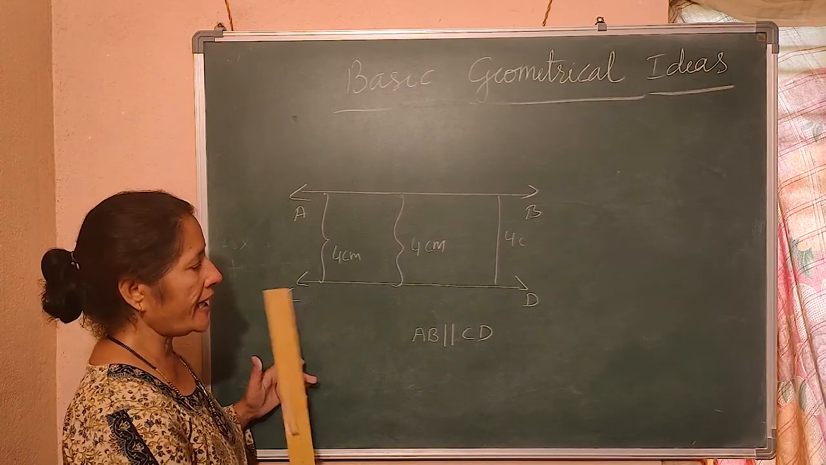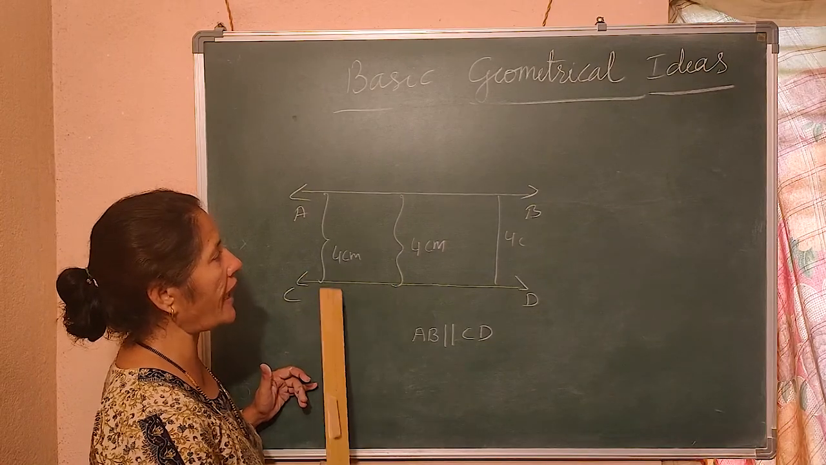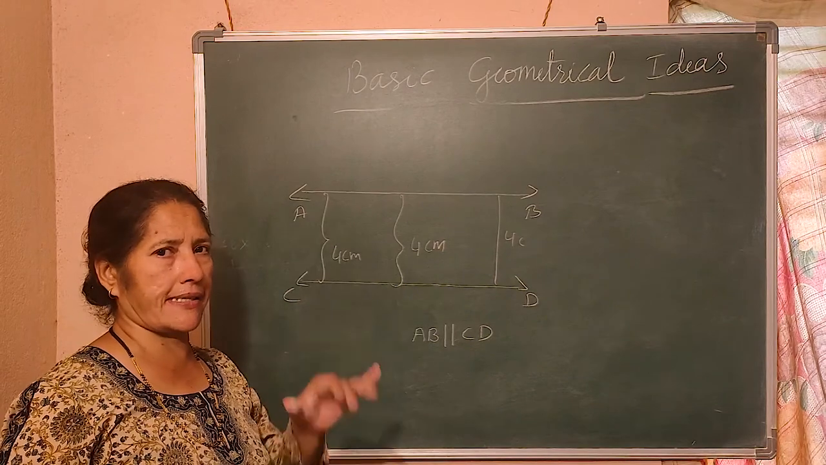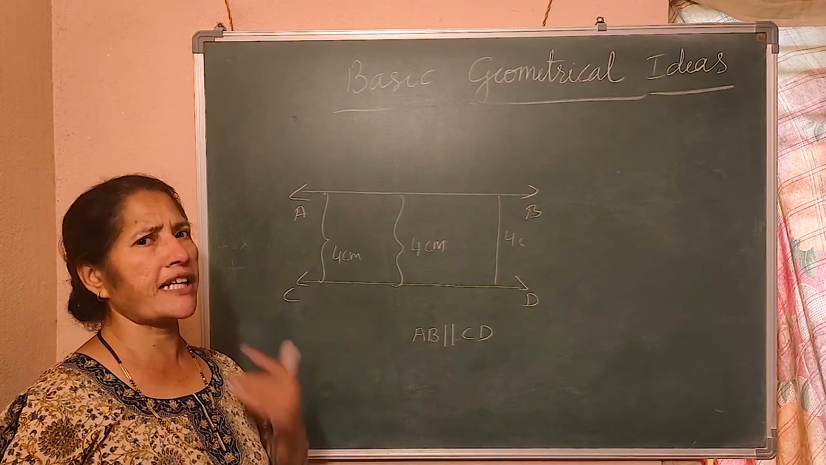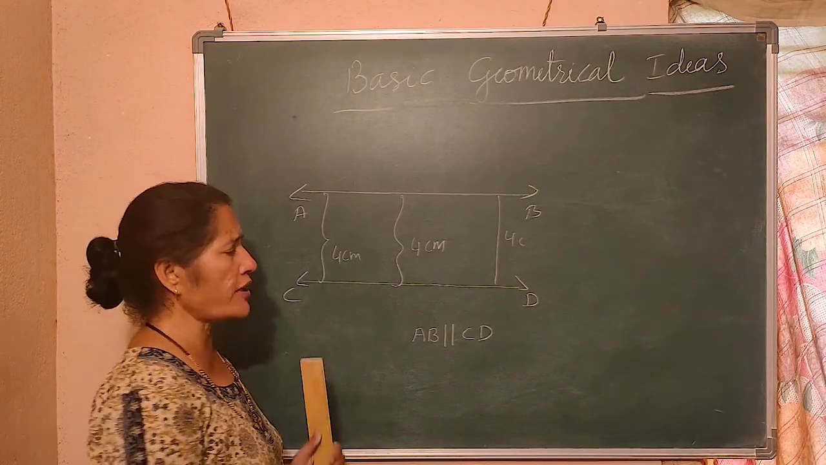How do you read AB parallel to CD? What is the meaning of parallel lines? They never intersect. They maintain their distance. Then what is the meaning of intersecting lines? At one point they join to each other.